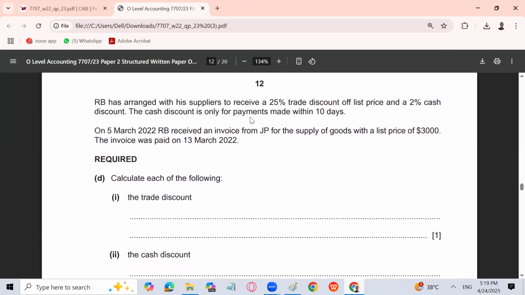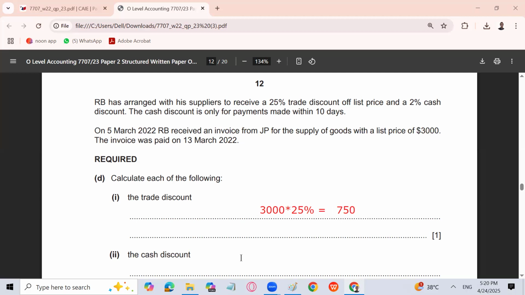RB has arranged with his supplier to receive a 25% trade discount of list price and a 2% cash discount. The cash discount is only for payment made within 10 days. On 5th March, RB received an invoice from JP for the supply of goods with a list price of 3,000. The invoice was paid on 13th March 2022. So through this you can easily understand that the trade discount is going to be 3,000, which is the invoice price, multiplied by 25%. So the amount is going to be 750, right?